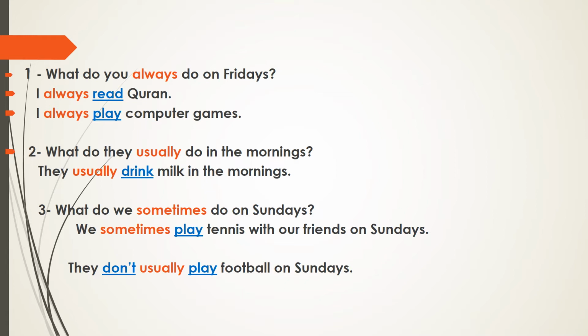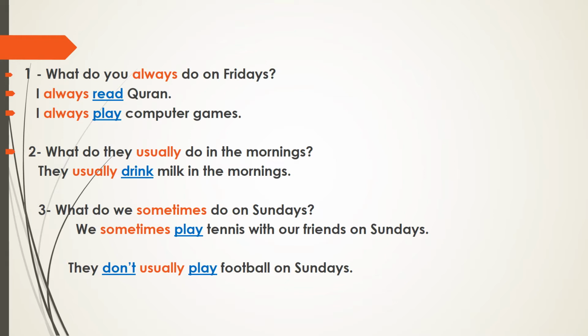I want to look at the subject of all these sentences. So the subject here is what? The subject is they, so we can put don't. Okay, so notice the main verb play here. It's also an infinitive verb. Notice the place also of the adverb of frequency usually. Where is it? Also it comes in the middle between the auxiliary verb don't and the main verb play.